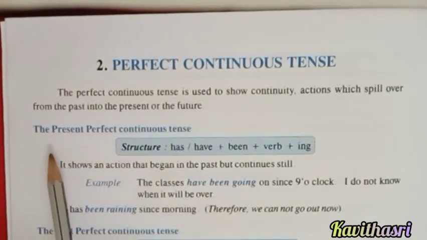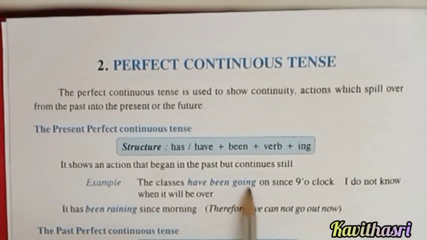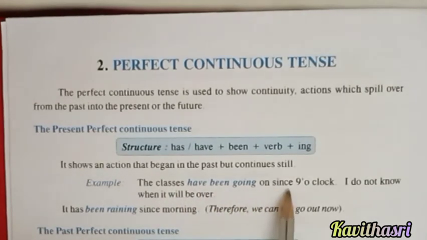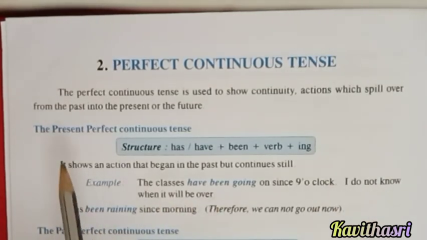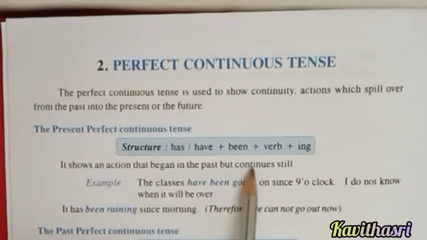Let us see the example for the present perfect continuous tense. The class had started already at 9 o'clock. I don't know when it will be over. So the classes have been going on since 9 o'clock. I do not know when it will be over. So it shows an action that began in the past but still continues.